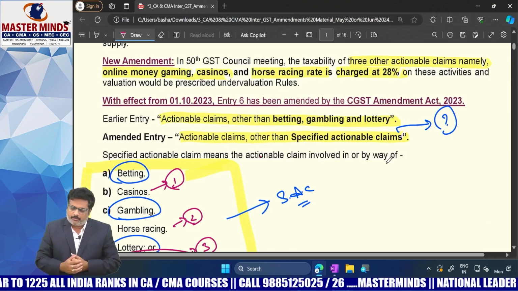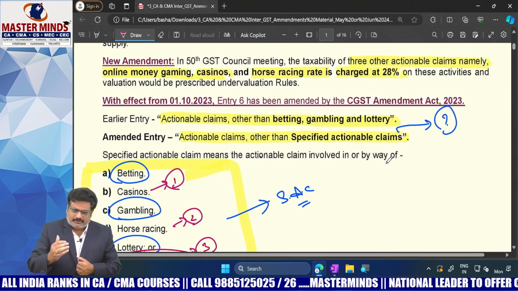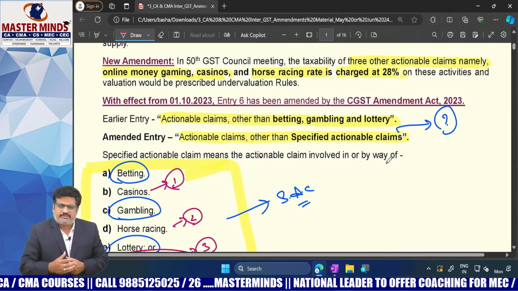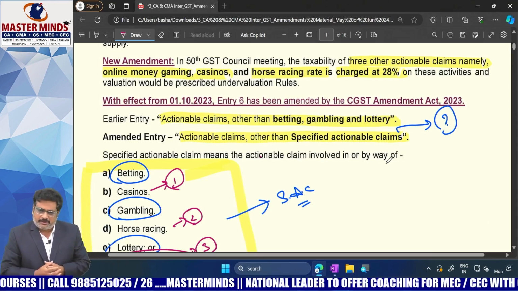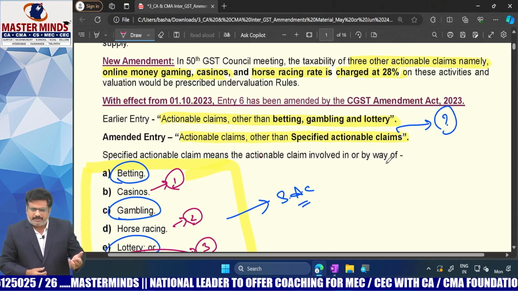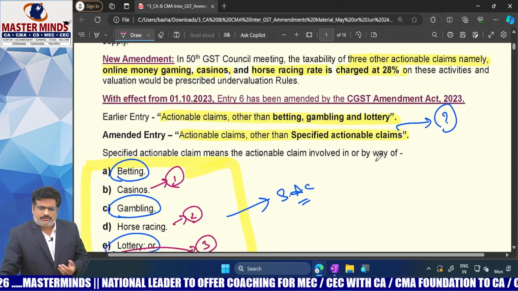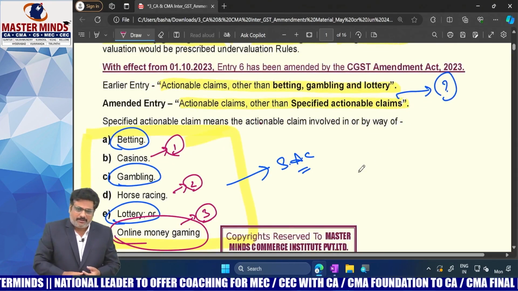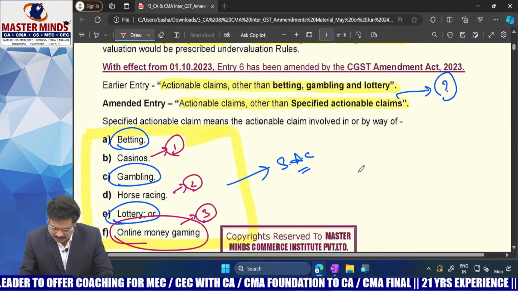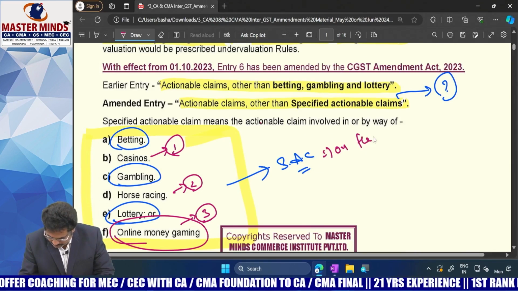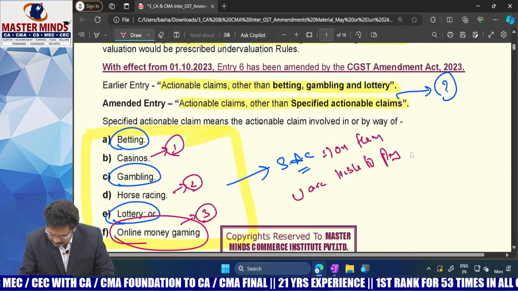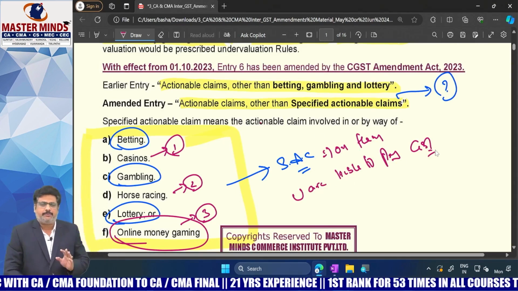So based on the new amendment, what is the position? Section 7 subsection 2 read with Schedule 3 says that actionable claims other than specified actionable claims are not liable to pay any GST. So what is meant by specified actionable claims? Six points are covered: betting, casinos, gambling, horse races, lotteries, and online money gaming. These six are named as specified actionable claims. On them, you are definitely liable to pay GST. That is the point you need to remember.